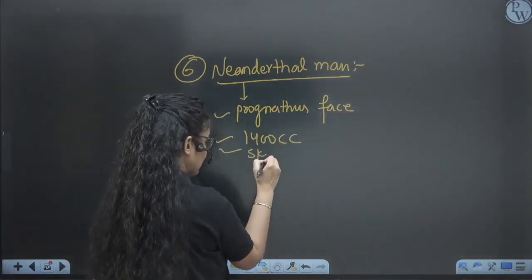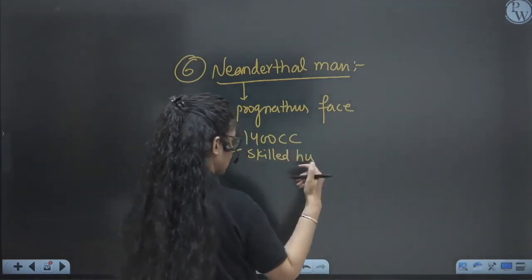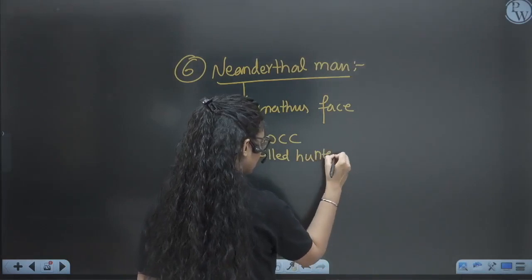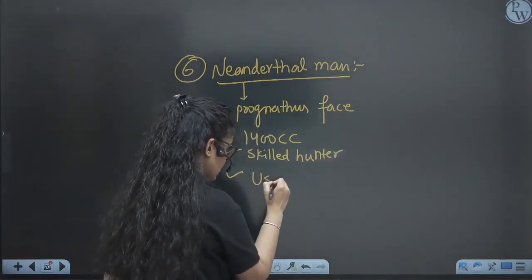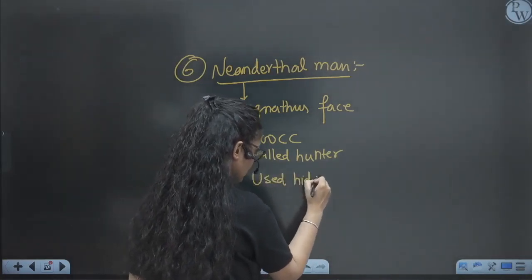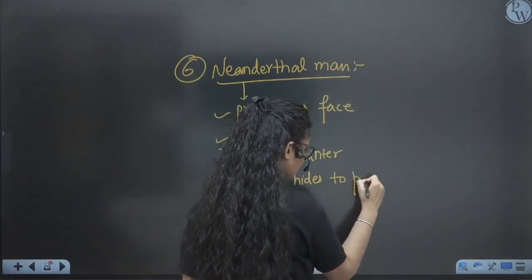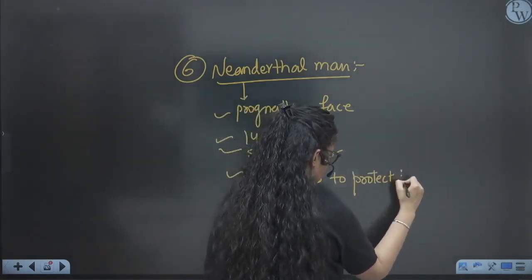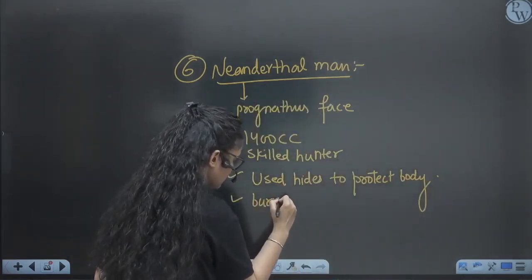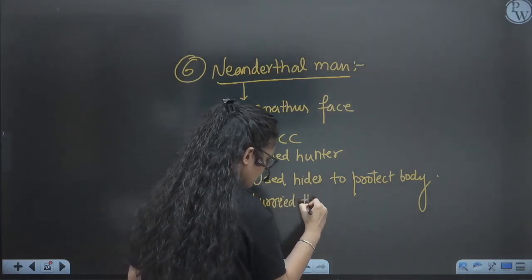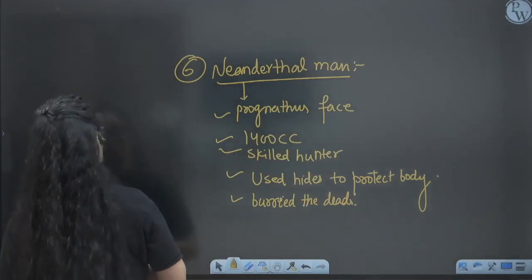They were very skilled hunters, and they used to bury their dead, right? So they had community life. They were living in caves, and they used animal hides to protect their body, right? They buried the dead, so it means they had religion and some community life also, right?